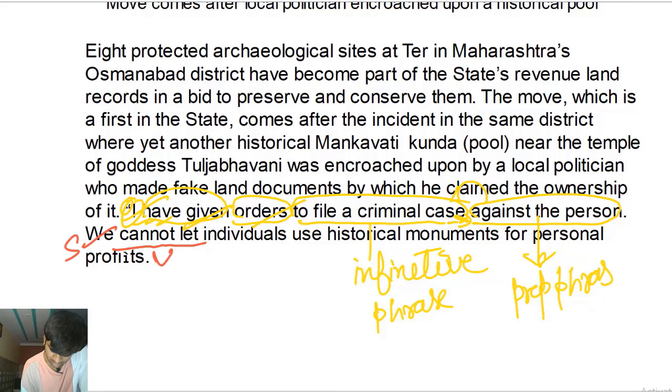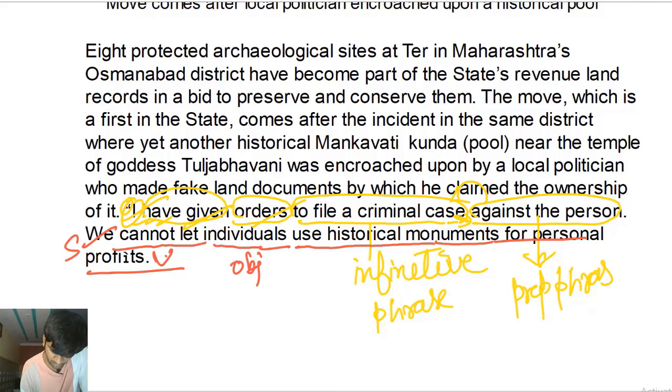Subject, verb phrase, individuals, let whom? Individuals, this is the object, and let is the causative verb here, right? Let somebody do something. So we cannot let whom? Individuals do what? Use historical monuments for personal profits, right?